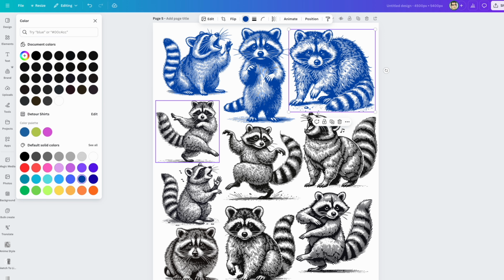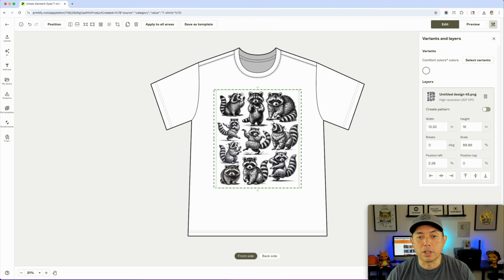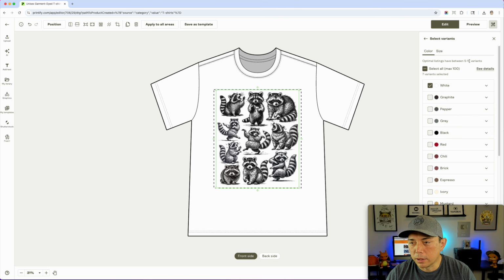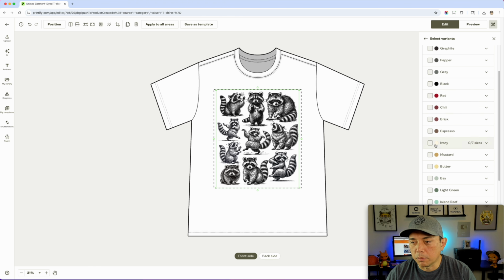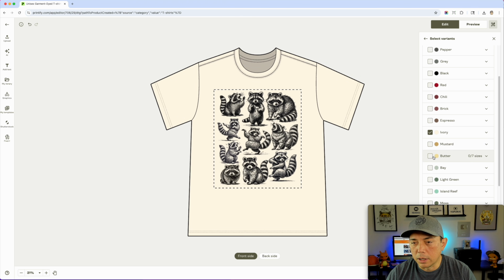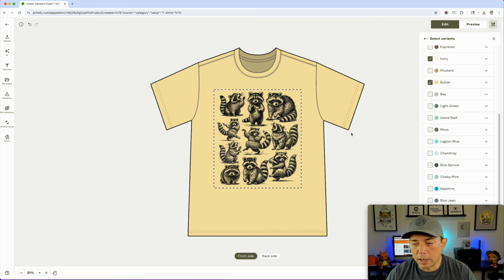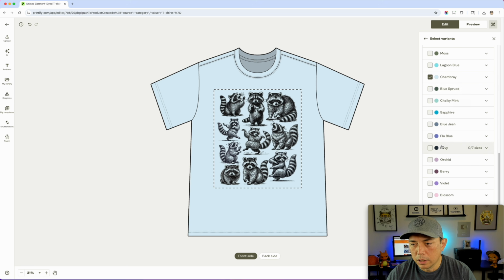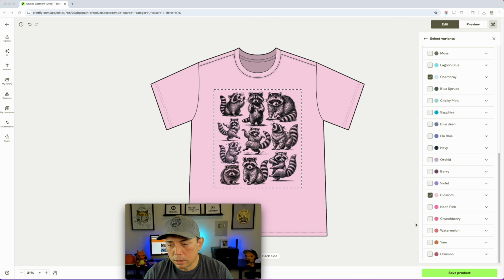So some of the ones that you find are vectors and you can change the colors. Some of them aren't. So let's check some colors here. It's gonna have to be some light color. So ivory, butter. You notice I knocked it out so it doesn't have the background, which is what you want. Ombre, blossom. Are there any other light colors here? I think that's it. That's good.